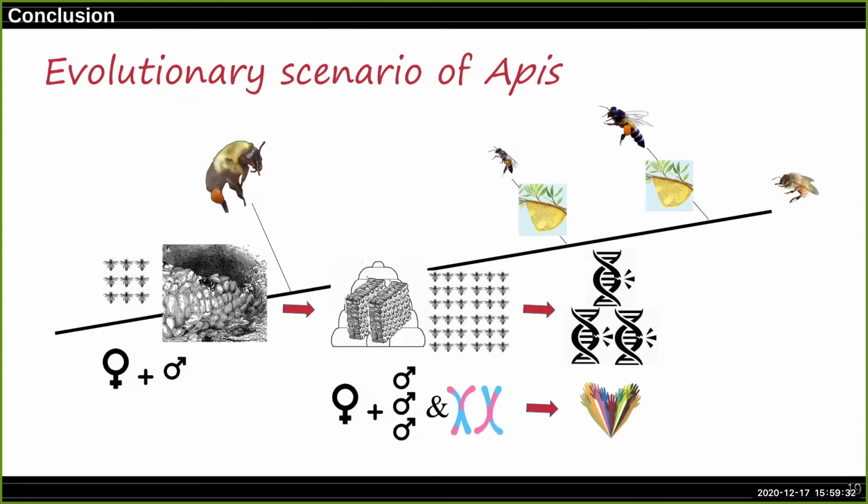So from our results, what we can sum up for the most plausible evolutionary scenario of honeybees is that they originated from small colonies from single mated queens developing nests on the horizontal plane within cavities, and then the honeybee ancestors adapted to vertical comb within cavities, which led to increased colony size, and this increased colony size led to increased mutational load.